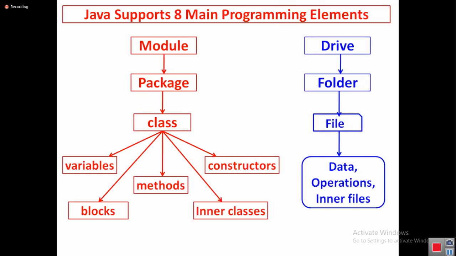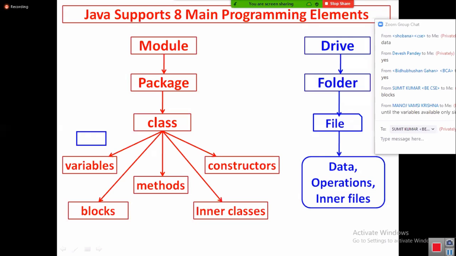Simple example. Variables are meant for storing values. After storing a value, I want to perform operations. What operations? The variable provides the memory. After providing memory, on that memory I need to perform some operations. First operation, storing. Who will store the value in the variable? Blocks and then constructors. Don't try to understand, accept it. A variable is meant for providing memory to store a value. Who will store the value? Block and constructor will store the value.